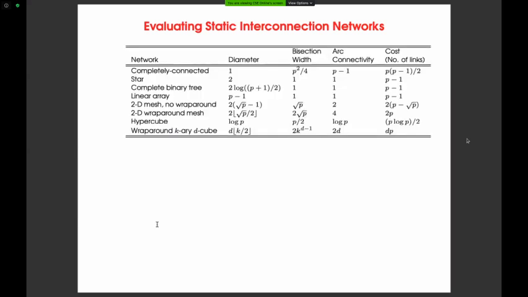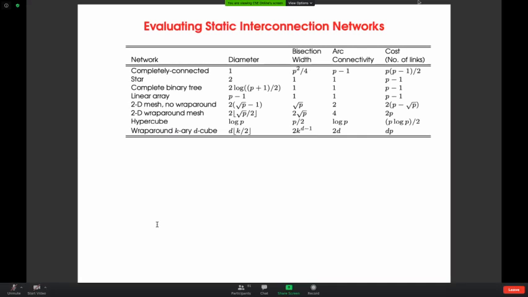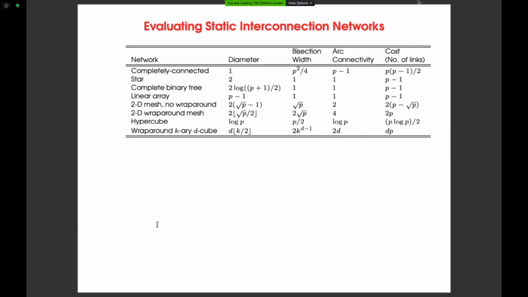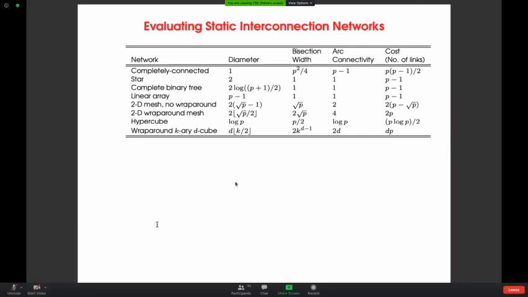I have mentioned the various criteria. The diameter I have explained just now, bisection width also explained, and you know the cost is nothing but the number of links. And the fourth one, which I missed explaining, is the arc connectivity. So what is the arc connectivity? The connectivity of a network is a measure of the multiplicity of the paths between any two nodes. A network with high connectivity is desirable because it will reduce the contention.